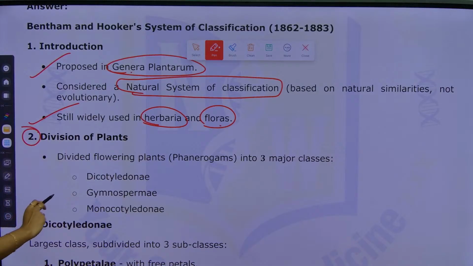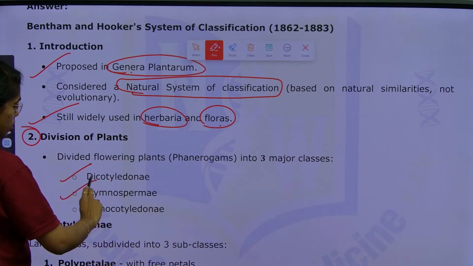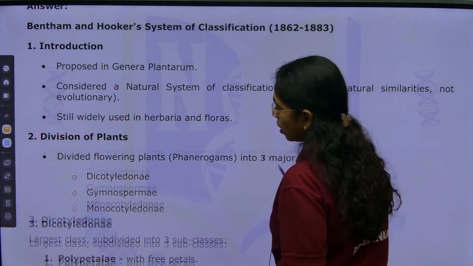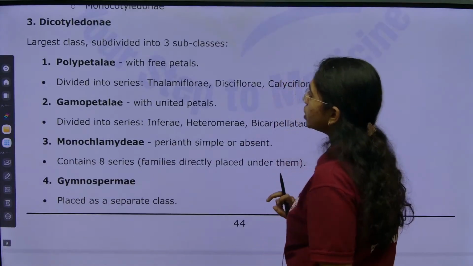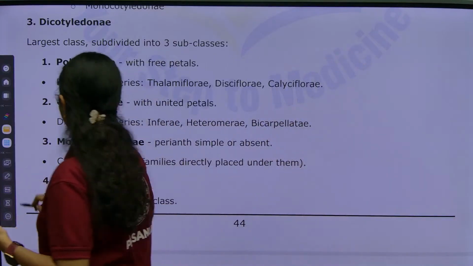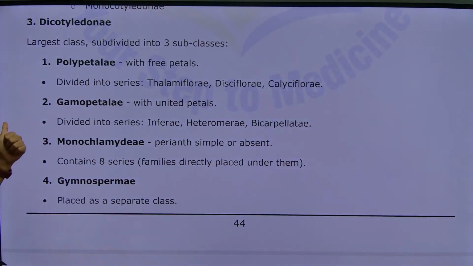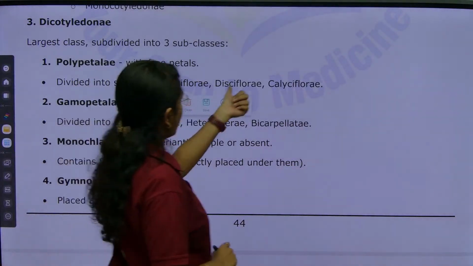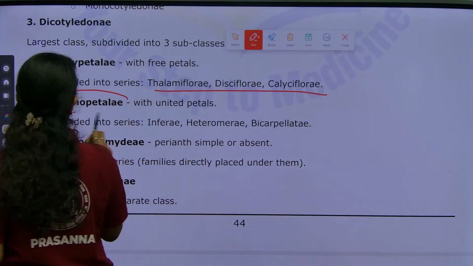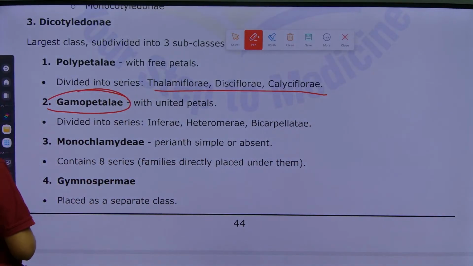These are divided into Dicotyledonae, Gymnospermae and Monocotyledonae. Dicotyledonae, here we see 3 subclasses. First is Polypetalae with free petals, divided into Thalamiflorae, Disciflorae and Calyciflorae. Second is Gamopetalae with united petals.